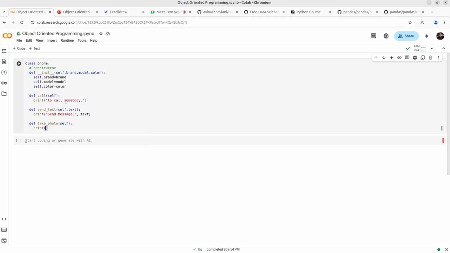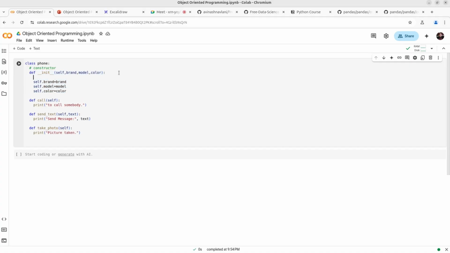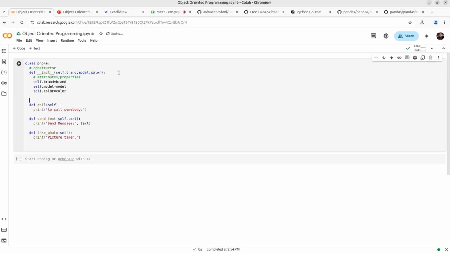Now print picture taken, right? Okay, now this is your class. We have a constructor to create an object with these properties. So let me write here, this is the constructor and these all are attributes, right? Or you can say your properties, right? And here these are your methods, methods or actions, or you can say behavior, right?